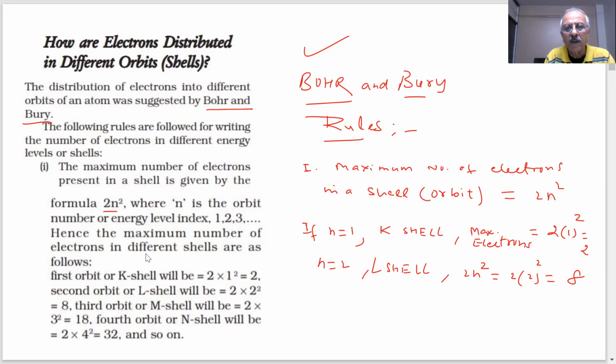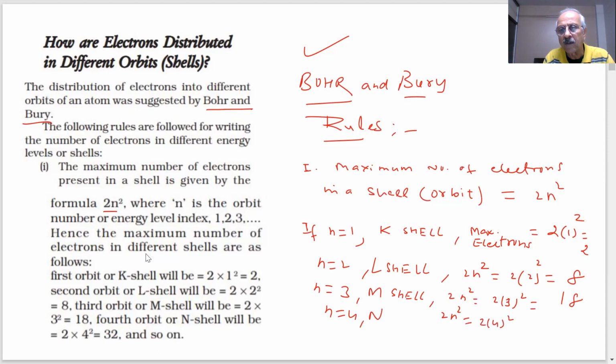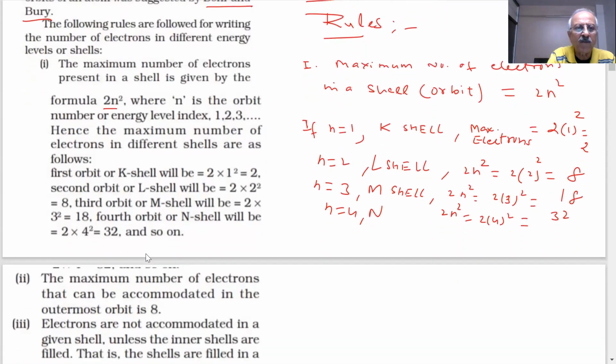8. If n is 3, M shell, then what is 2n squared? 18. And if n is 4, then 2n squared is how much? 32. 16 into 2, 32. So this is the maximum number of electrons which can be put in any shell. Bohr and Bury gave this scheme.